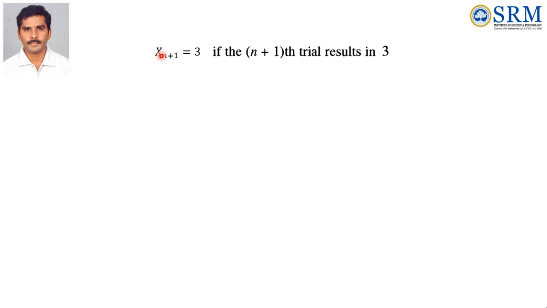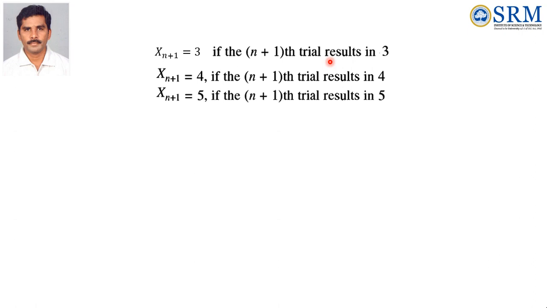Now we go to the n+1th trial. If the n+1th trial result is 3, then Xn+1 equal to 3. Similarly, Xn+1 equal to 4 if the n+1th trial is 4, Xn+1 equal to 5 if the n+1th trial result is 5, and Xn+1 equal to 6 if the n+1th trial result is 6. Therefore the Xn+1 value is based on Xn.